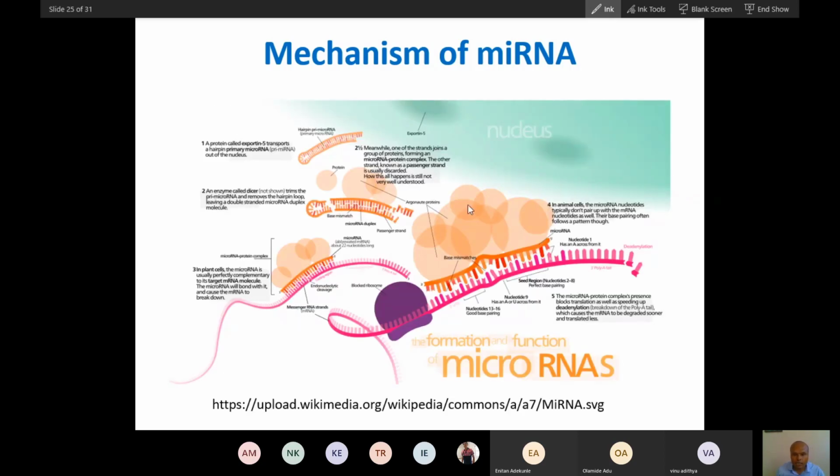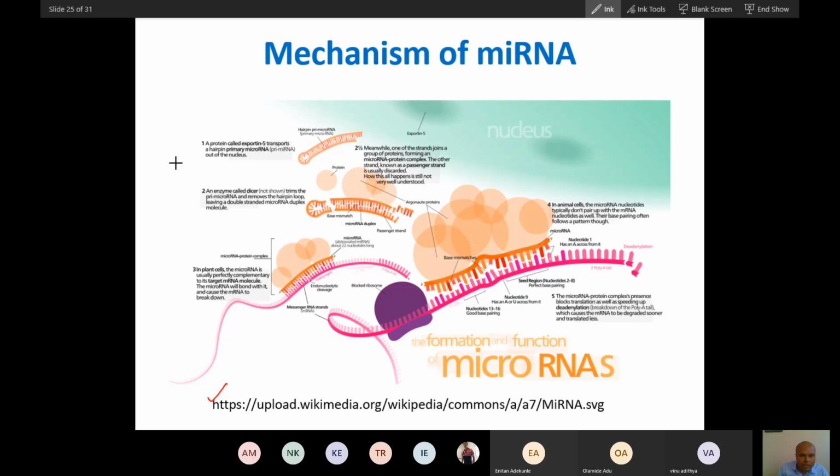So you can see this mRNA, though it is a very small picture. I have given you the link. I have taken this picture from Wikipedia. You can go and see the large, magnified picture from this link.